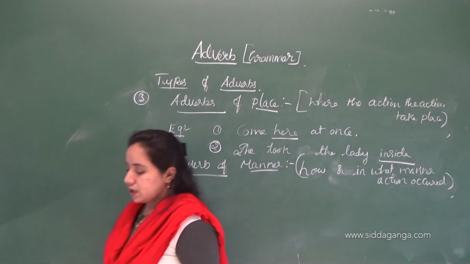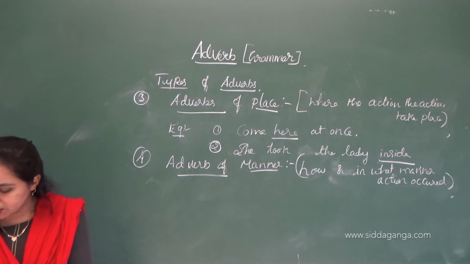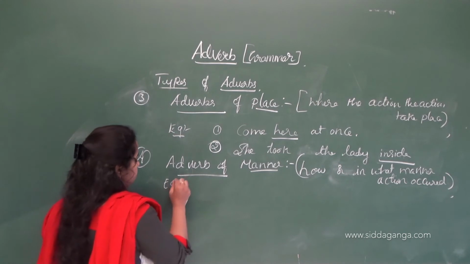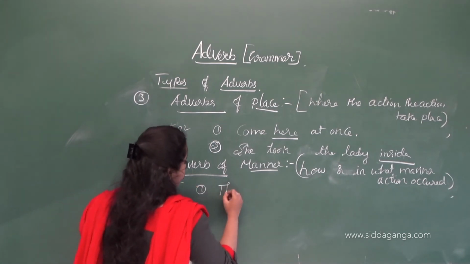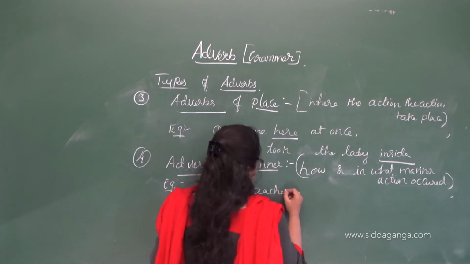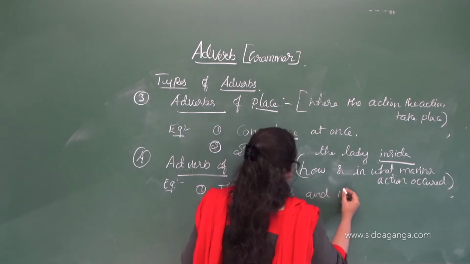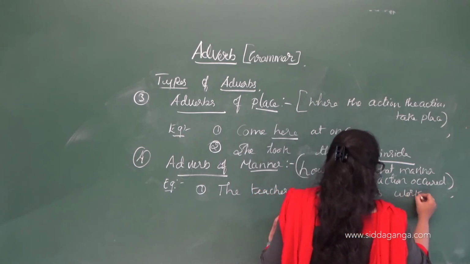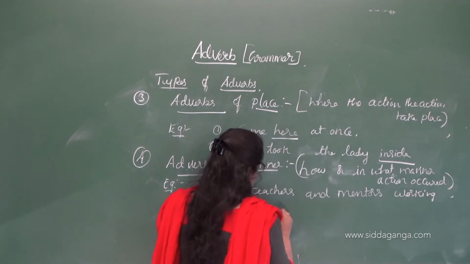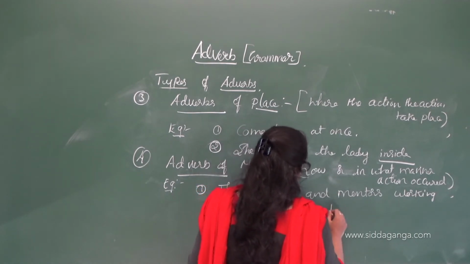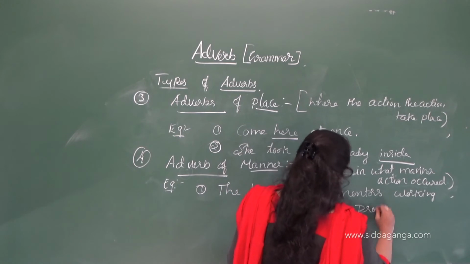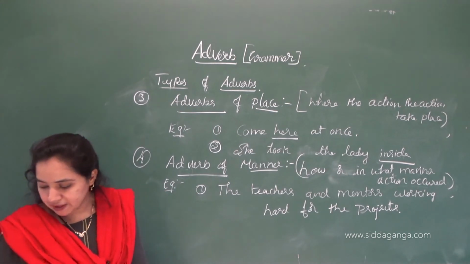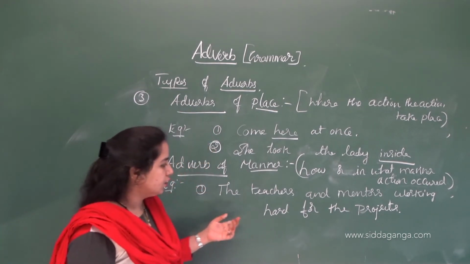Example: The teachers and mentors are working hard on the project. The teachers and mentors are working hard for the projects.